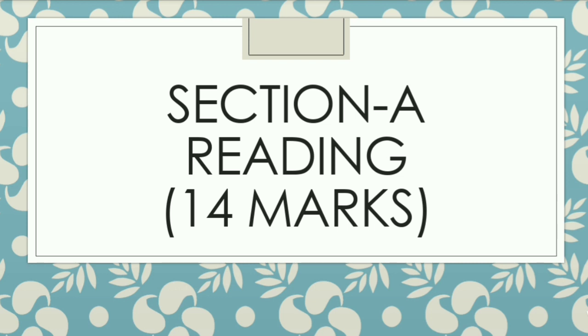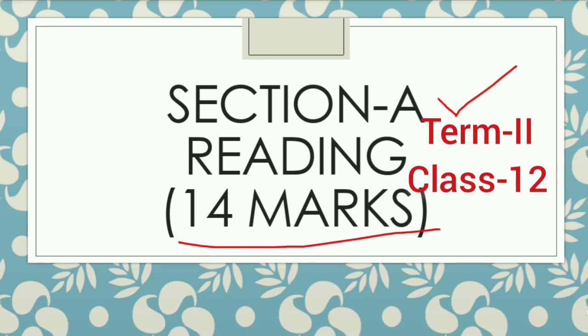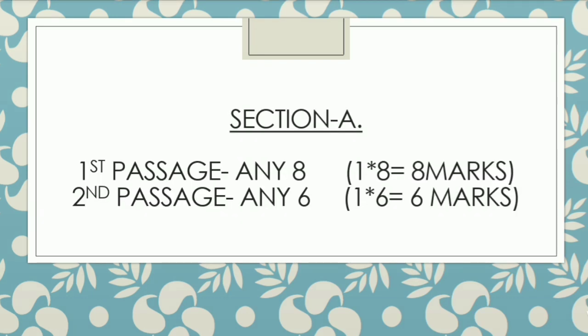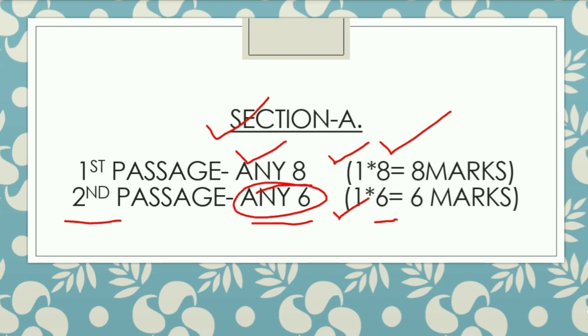So today, students, we'll be taking up Section A of your Sample Paper Term 2 Class 12, which is of 14 marks. Quickly we'll solve this paper and see what the paper pattern is like. As you know, this one is reading. Section A comprises reading and it has two passages. The first passage is of 8 marks, and each question is of 1 mark. The second passage is of 6 marks, and each question is of 1 mark. So in the first passage attempt any 8 and in the second passage attempt any 6. Clear? Now let us solve passage 1.